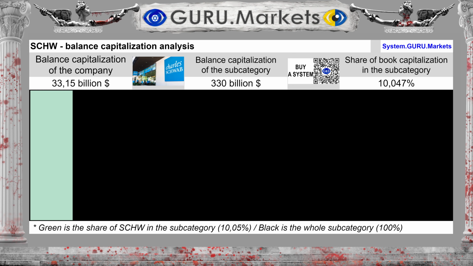The company's balance sheet capitalization is $33.15 billion. And the balance sheet capitalization of the subcategory is $330 billion. Charles Schwab Corp accounts for a share of 10.047%.